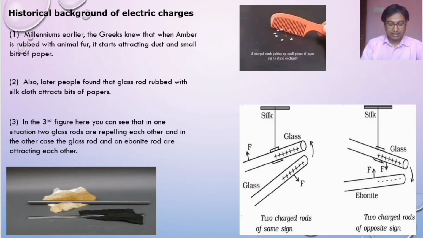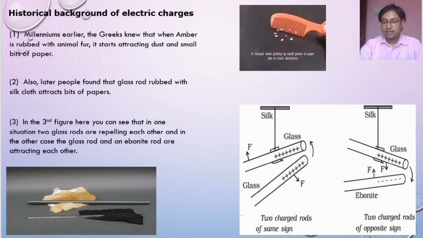Whatever objects we see around us are neutral, that is, the total amount of positive charges and the total amount of negative charges are equal. But when we rub amber with animal fur, some amount of negative charge goes from amber to animal fur.